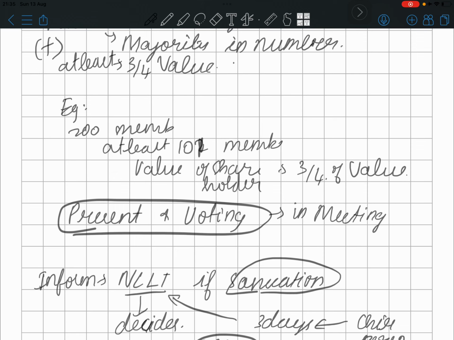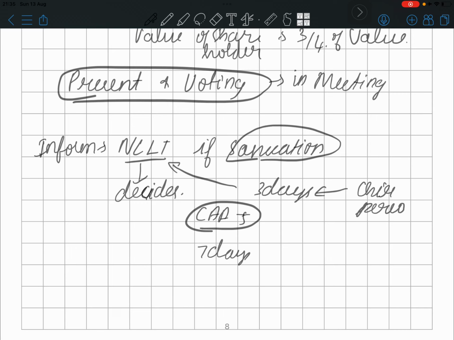For example, if 200 members attend, 101 members should vote in favor, and 3/4 of the value of shares should be voted in favor. If both conditions are satisfied, the meeting resolution is accepted. If not, no. Not all meetings would be approved, because even though it has been accepted, NCLT decides the sanction. Within 3 days the director will see all the CE reports, and everything will be done through form CE5. After seeing that, NCLT may approve it, or may not. Thank you.